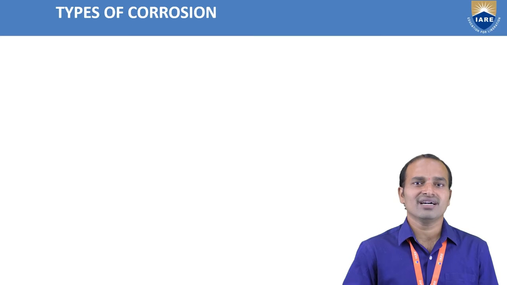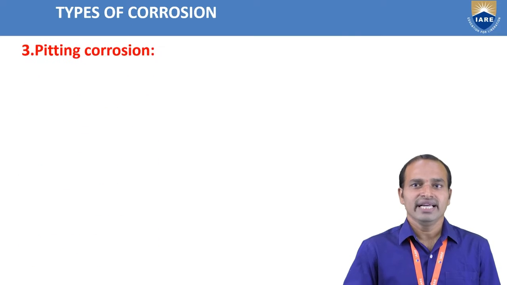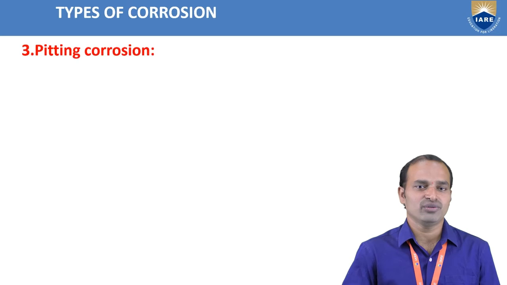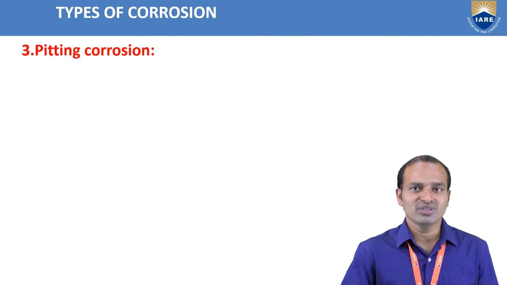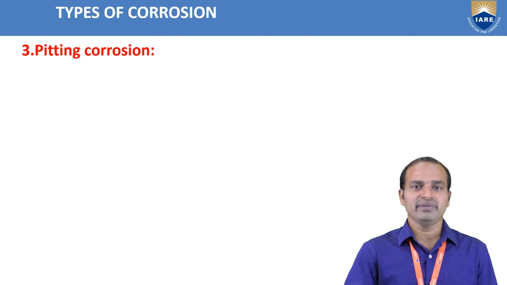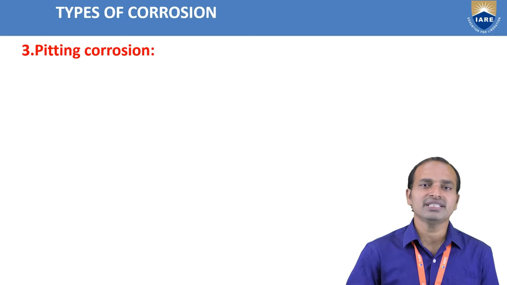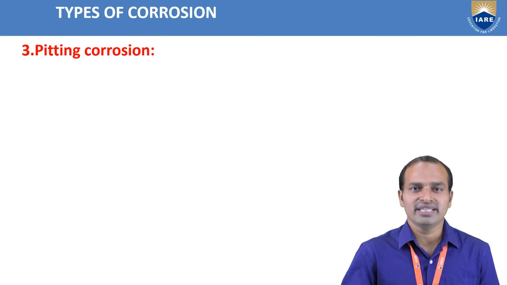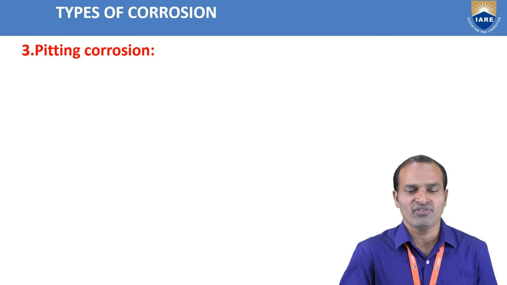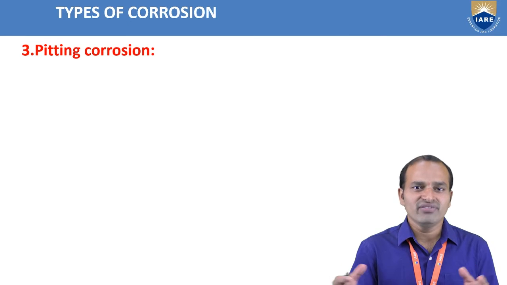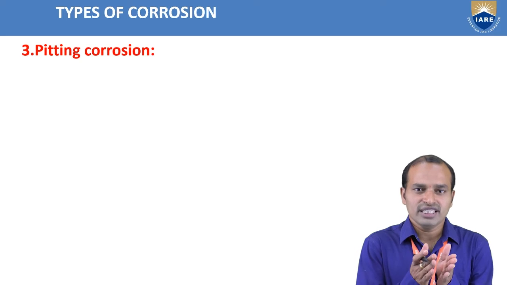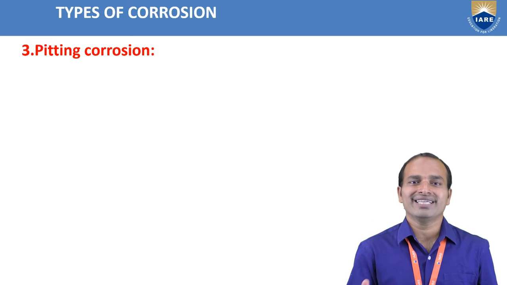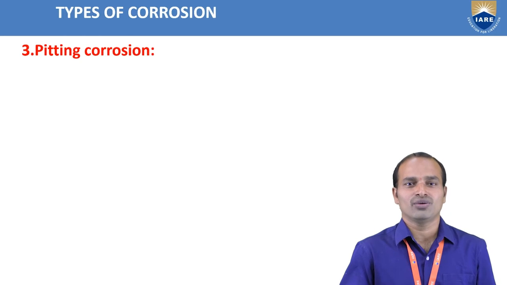This is about the concentration cell corrosion. Next one, that is the pitting corrosion. Pitting corrosion means that on the surface of the metal, any pit, a pinhole or a small hole, is formed. Then, due to the environmental conditions it is exposed to, the whole metal completely undergoes corrosion.